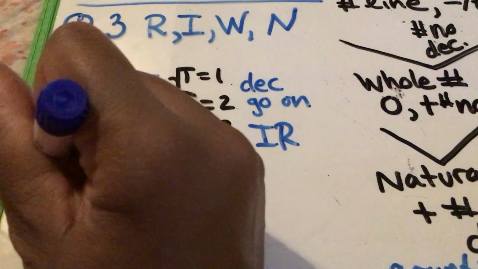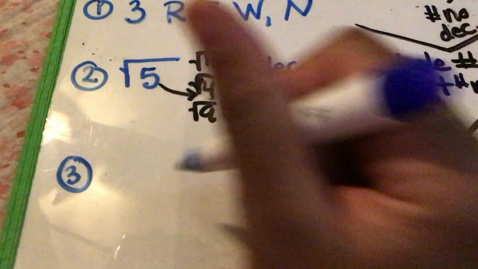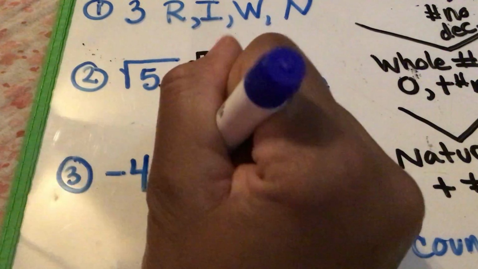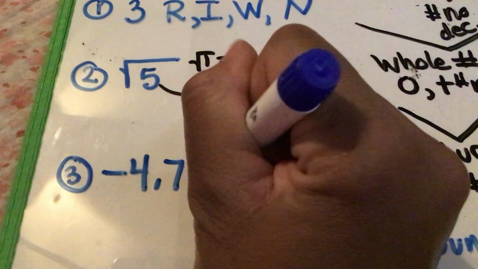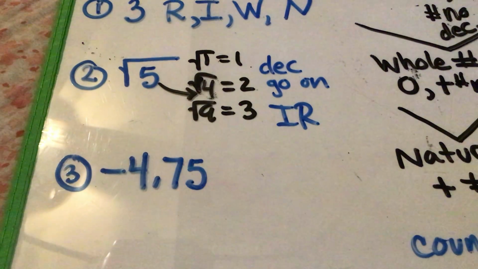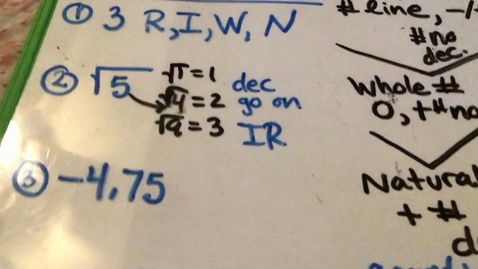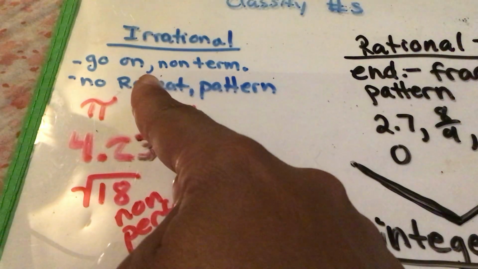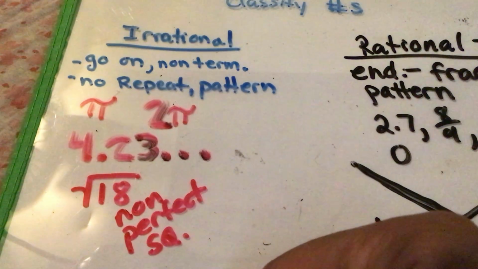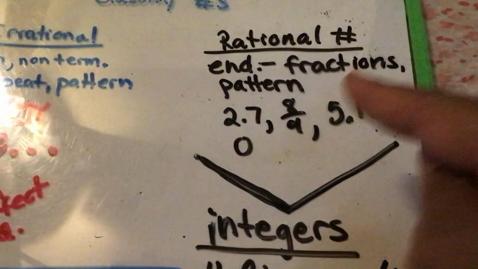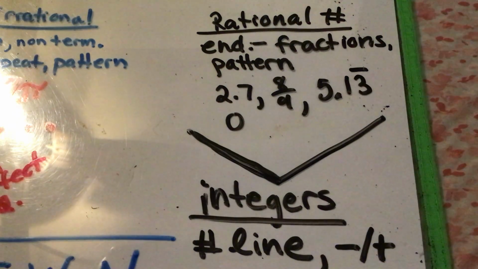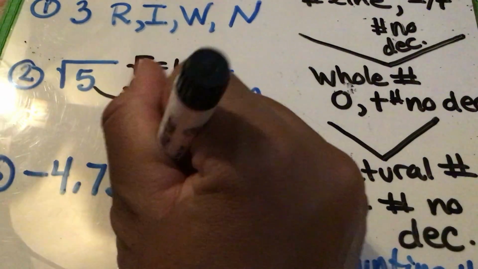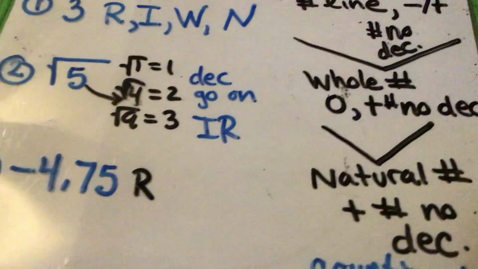And the last one I want to go over, number 3, I'm going to say negative 4.75. So this is a decimal that ends. So it's not rational. Irrational, sorry. Because irrational means that they go on and on forever. This decimal I gave you, negative 4.75, does not go on and on forever. It's a decimal that ends. So it's rational. I'm going to put a big R next to negative 4.75. It's rational.